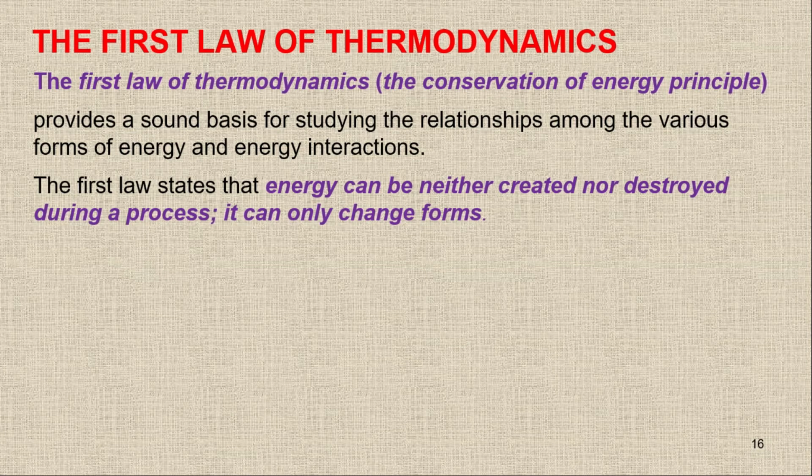So energy can be neither created nor destroyed during a process. It can only change forms.